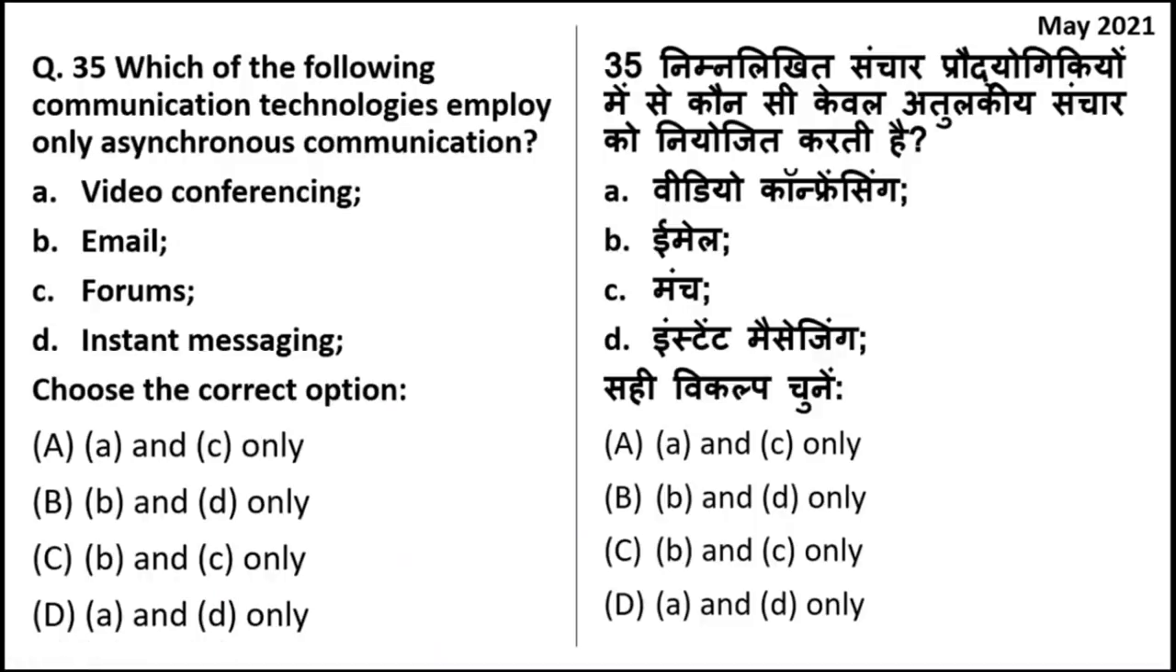Which of the following communication technologies employ only asynchronous communication? Video conferencing, email, forums, instant messaging. Asynchronous communication means people who are communicating are present at different space and time. So here the answer is email and forums, B and C, because video conferencing is synchronous communication and instant messaging is also a kind of synchronous communication. Email and forums are asynchronous communication.